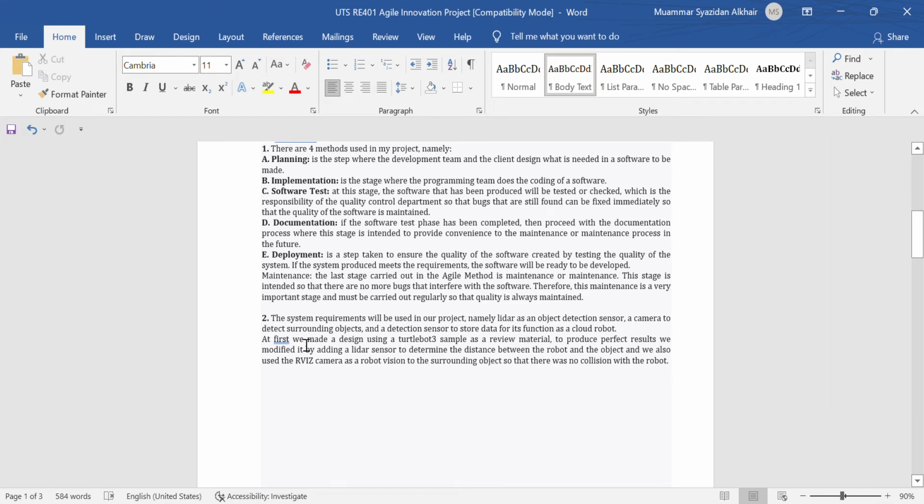At first, we made a design using the Turtlebot sample as a review material. To produce a perfect result, we modified it by adding a LiDAR sensor to determine the distance between the robot and the object, and we also use the RViz camera as robot vision for the surrounding objects so that there is no collision with the robot.